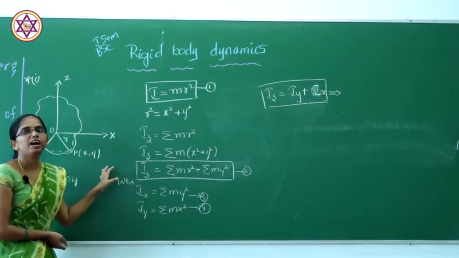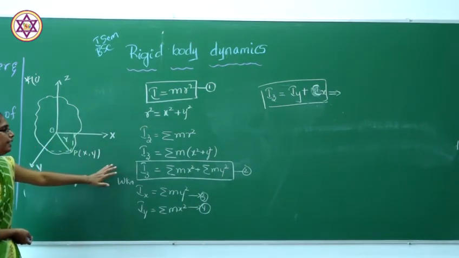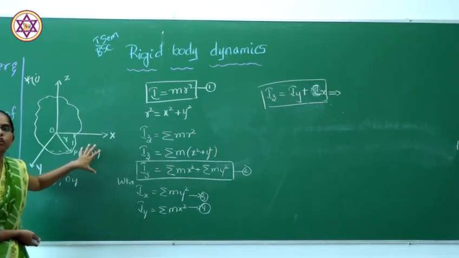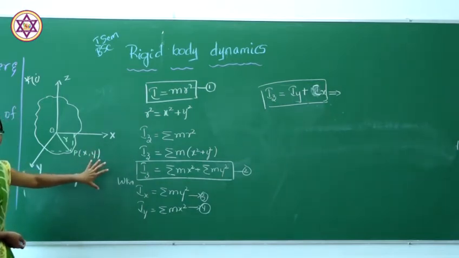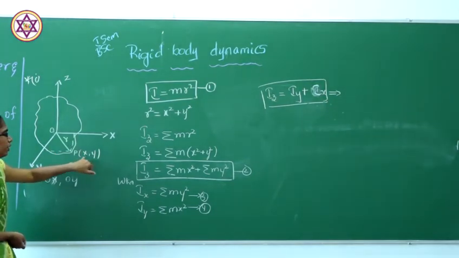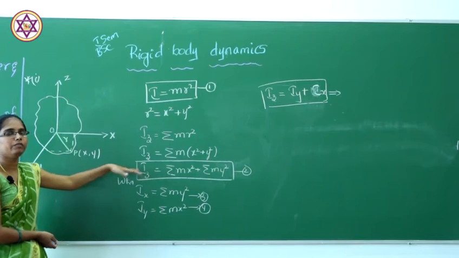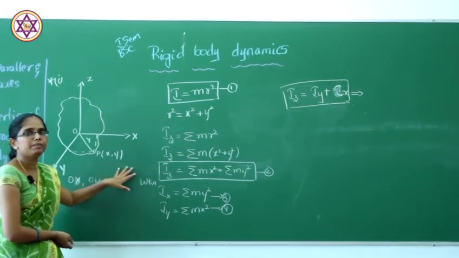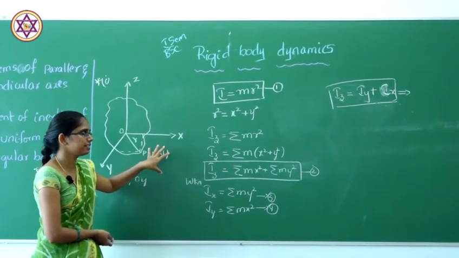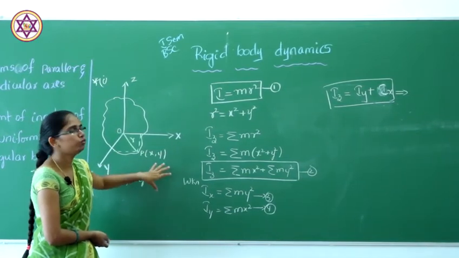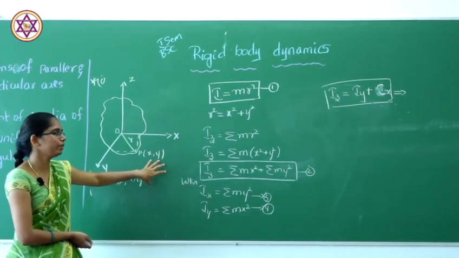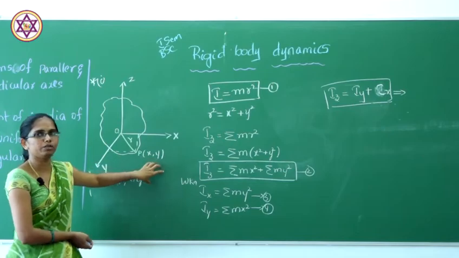So again we have to consider the 3-dimensional axes. This is for 2 dimensions, that means for a plane. Here we are considering only 2 axes, that is P of x and y. Next, the statement of the theorem will be for 3-dimensional axes. Let us discuss that. This was the proof of the plane moment of inertia theorem for a plane rigid body.